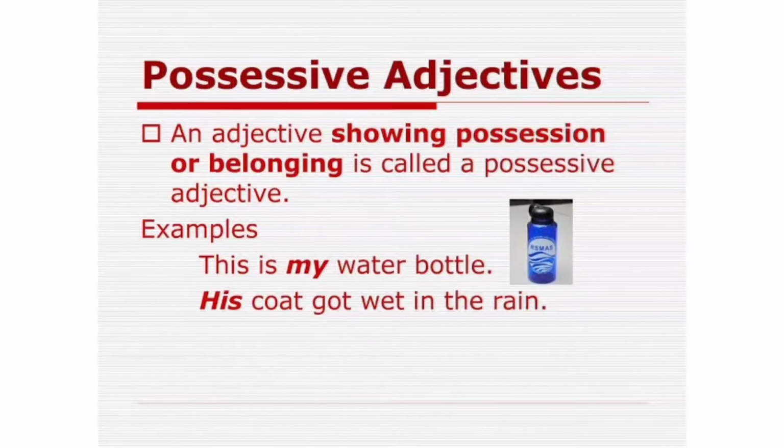Possessive adjectives. An adjective showing possession or belongingness is called a possessive adjective. For example, this is my water bottle. His coat got wet in the rain. The words like my and his show possession of the things. So these are possessive adjectives. Usually the words that show possession come before a noun in a sentence.